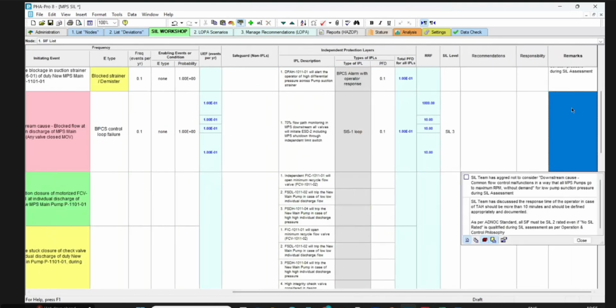But I have to make a note here, SIL team. We can add another protection layer in the discharge pump. We have a high pressure.